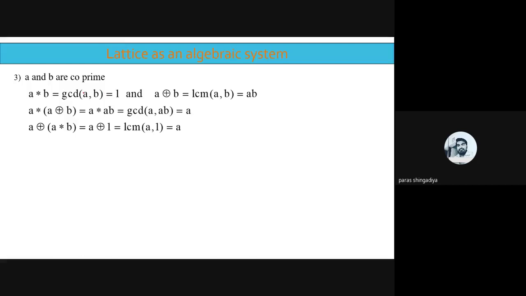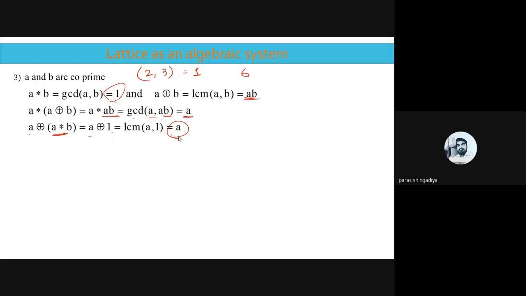So A star B, GCD of A, B. What is the GCD of two prime numbers? Let's take 2 and 3. The GCD of 2 and 3 is 1. And the LCM is the product, which is 6, so it is A into B. Clear? So A star A ring sum B, A ring sum B is equal to AB there, so A star AB means GCD of A comma AB. Clear? And GCD of A comma AB is equal to A. So that is proved. A ring sum A star B, where A star B answer is equal to 1. So A ring sum 1, the LCM of A and 1 is equal to A itself, so it is proved in the third case.